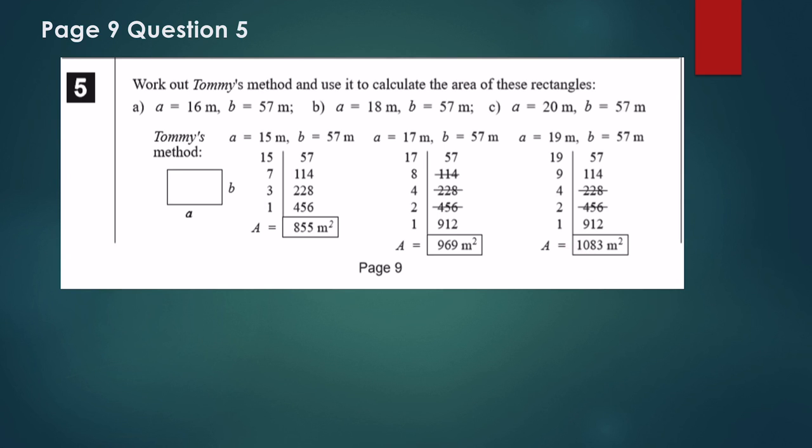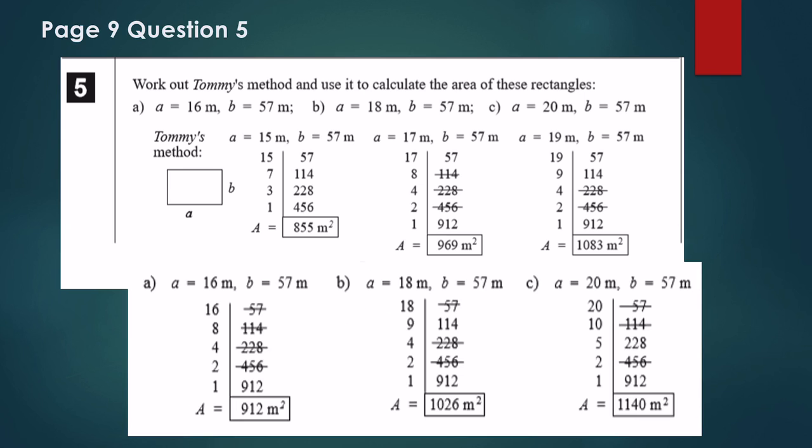So based on this, we can do A, B, and C now. I need 57 times 16, so that's it. It's only 912. I have it ready here for me because 1, 2, 4, 8, 16. So this is 57 times 16. The answer in A is 912 meters squared.